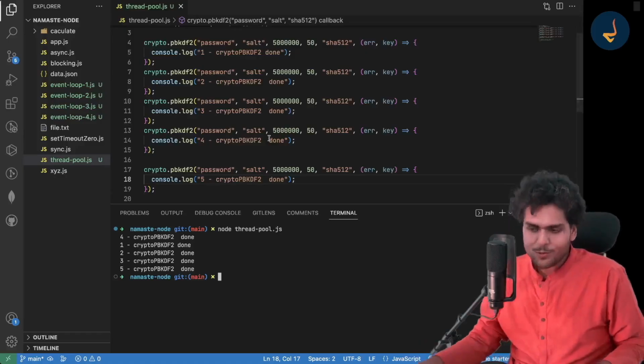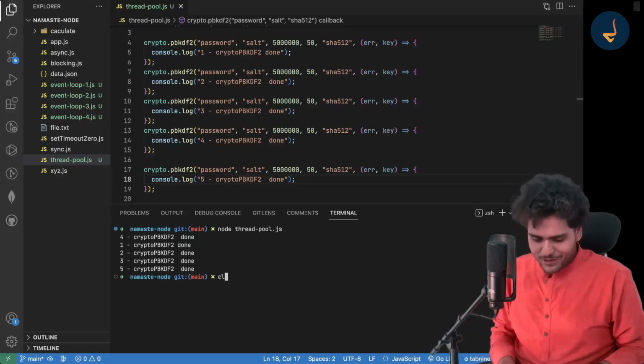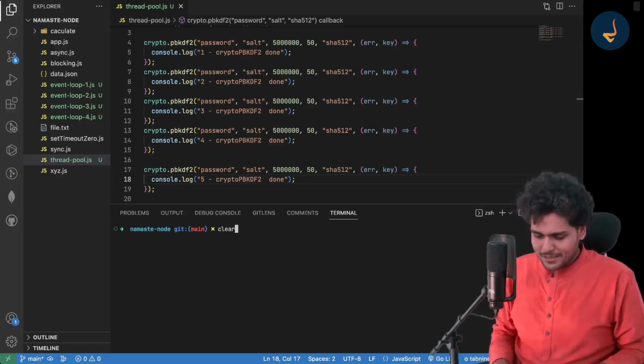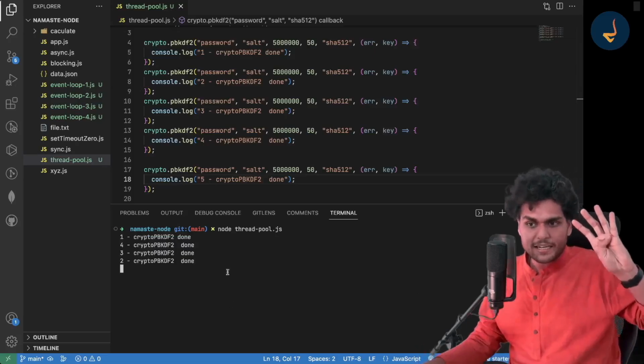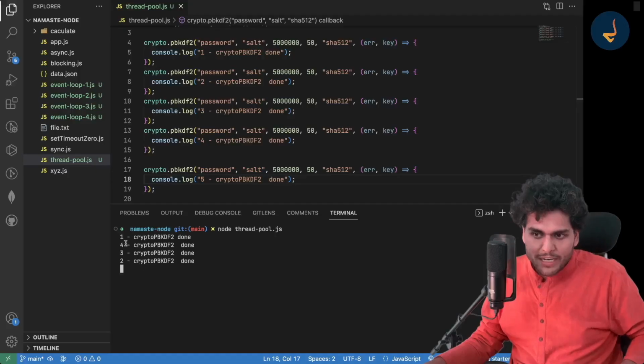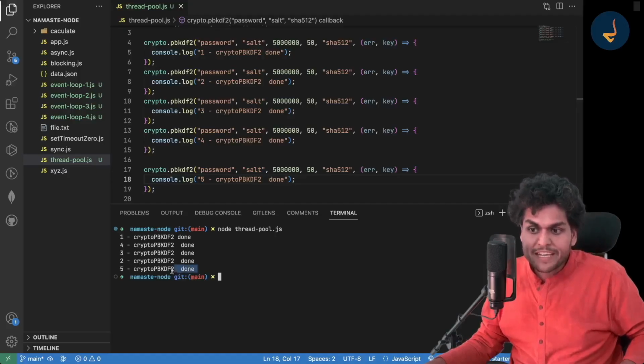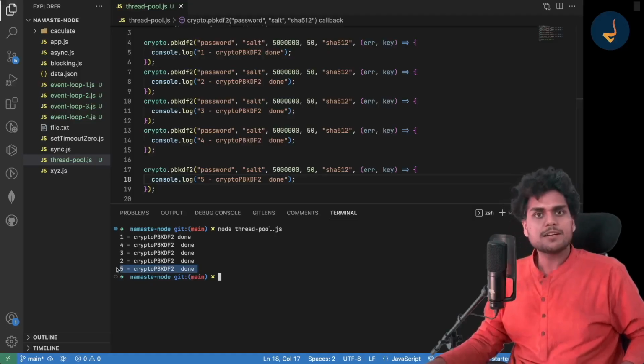Let me show it to you once again. Let me clear the console. Just see it once again. The 4 will run automatically. See, the 4 outputs came in quickly: 1, 4, 3, 2. The 5th came after some time.